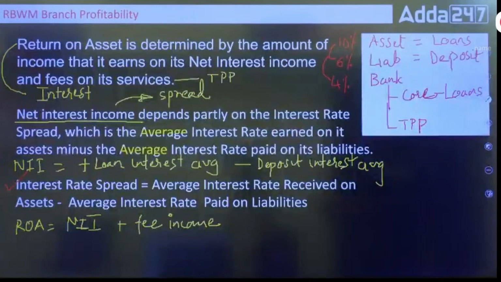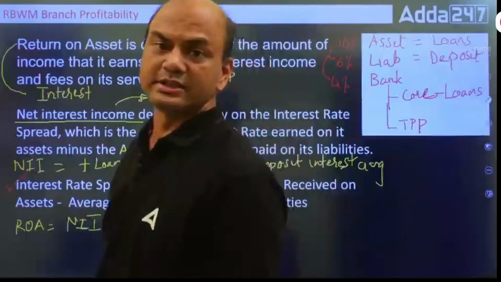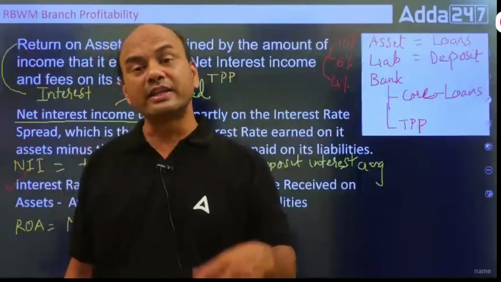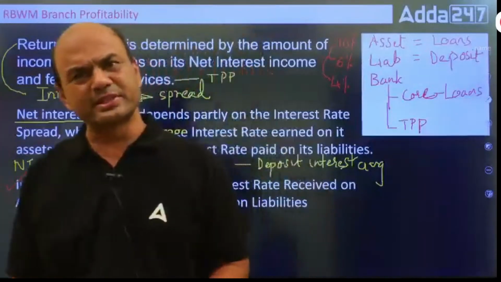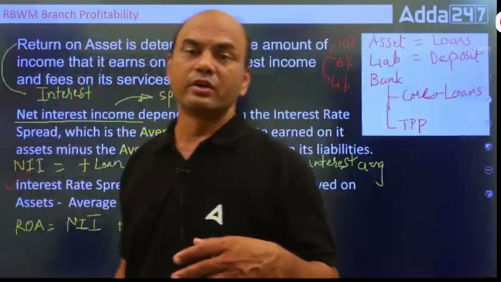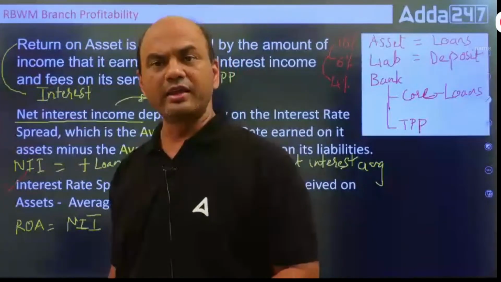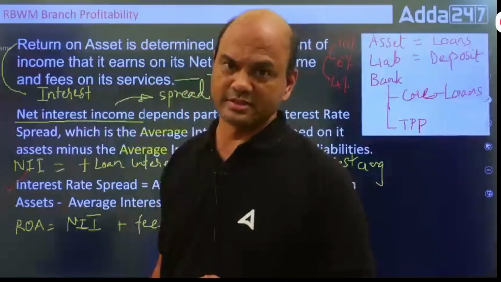Why don't we have the reverse, where my deposit is at 9% and my loan is at 7%? Because after all, your income should be more than the expense. Deposit is your expense, and your loan is your income. Simple. So your income should always be higher than the expense.